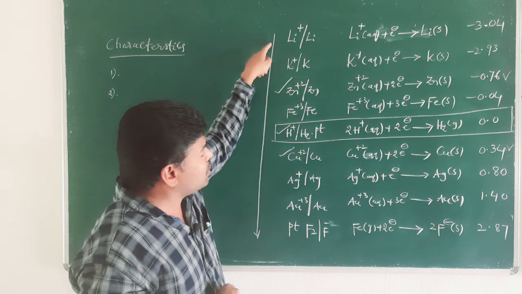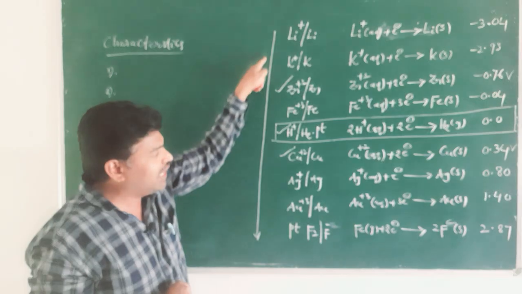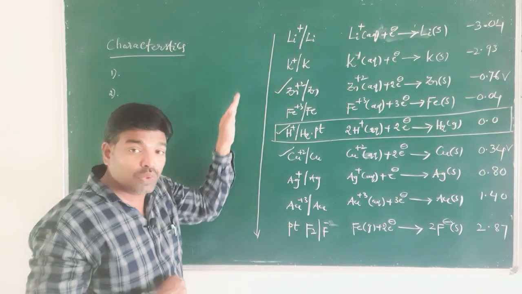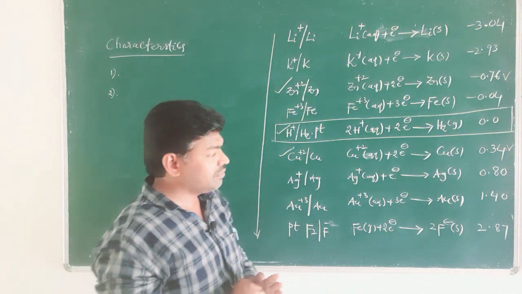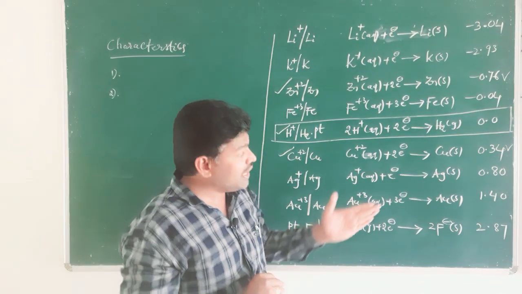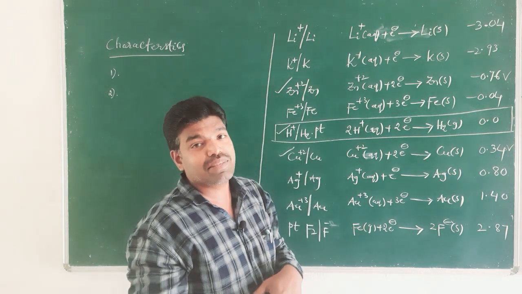The oxidizing nature and reducing nature of the metals in the electrochemical series: reducing power decreases from top to bottom, and if you go from bottom to top, oxidizing power increases.